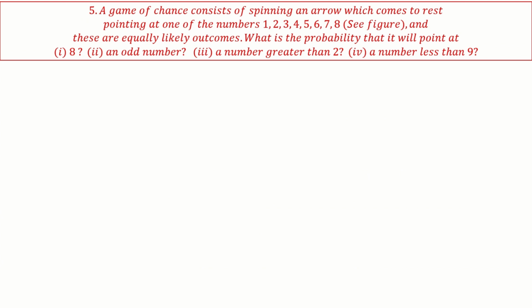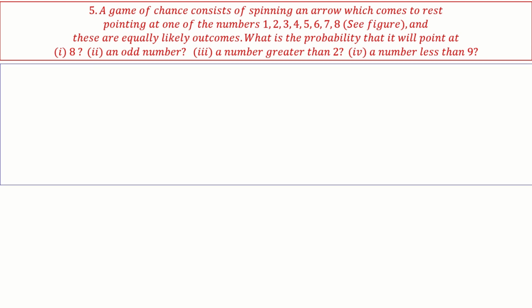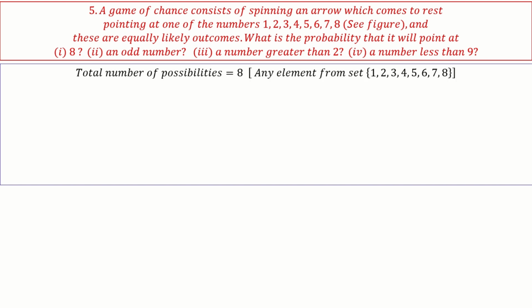A game of chance consists of spinning an arrow which comes to rest pointing at one of the numbers 1, 2, 3, 4, 5, 6, 7, 8. Okay. And these are equally likely outcomes. What is the probability that it will point at 8, an odd number, a number greater than 8, or a number less than 9? Okay. This is the same as the dice problem. In dice, we have 6 outcomes. Here, there are 8 outcomes. So just do it the same way. The total number of possibilities is this set. Okay. The possibility of pointing at 8 is 1 out of 8.